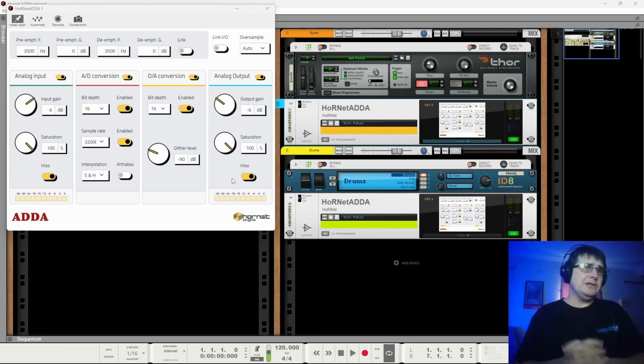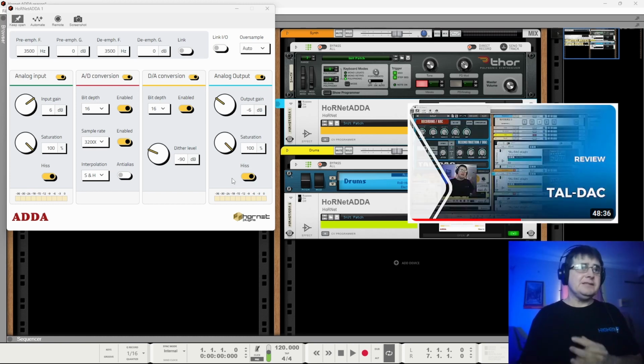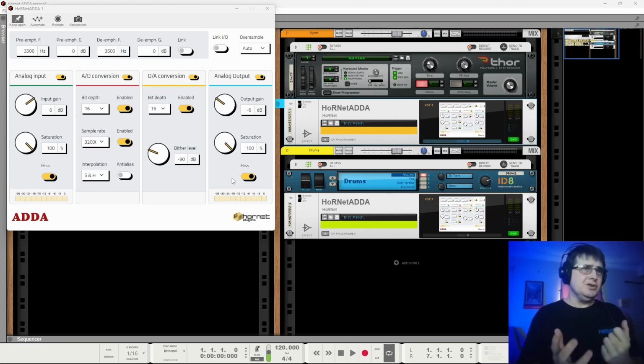But if it's a path you want to look at, this is worth looking at. Also compare and contrast to Tal's device, which I reviewed a while ago. I'll put the picture up there. I'm not going to get into comparing them because what people are going to want out of this ADC DAC kind of thing is going to be so personal. The idea that this is going to be able to emulate a DDD1 or an RX5 or an S950 or whatever is, I think, rather ridiculous. But can you get some of the flavour? Well, maybe. We'll have a quick look at that.